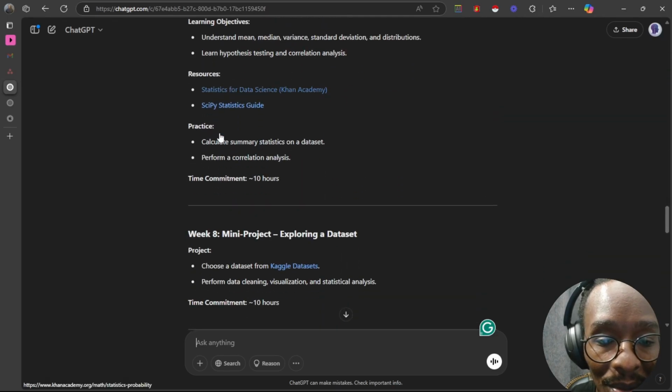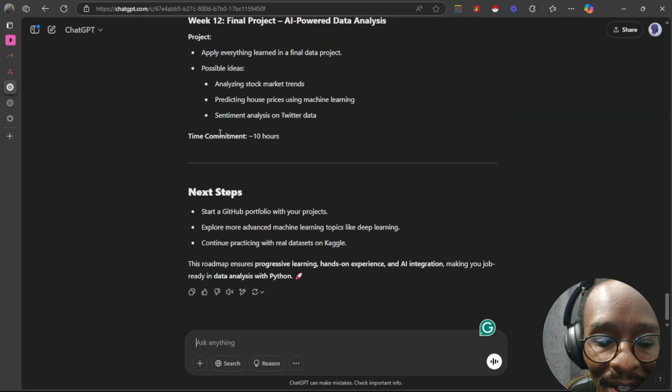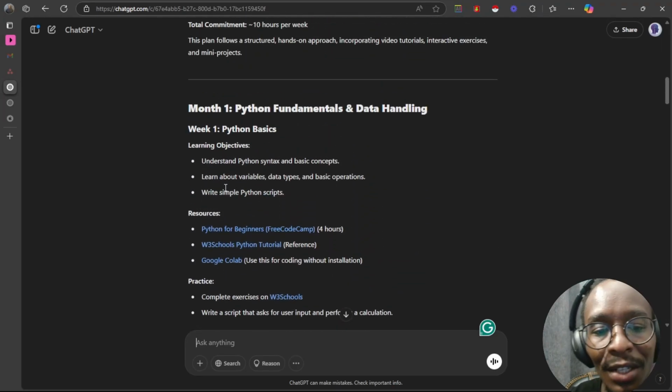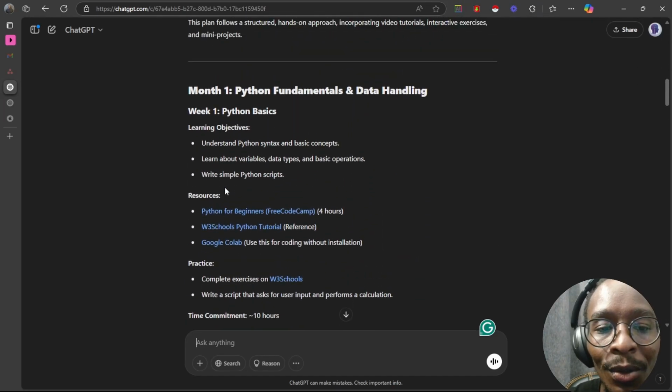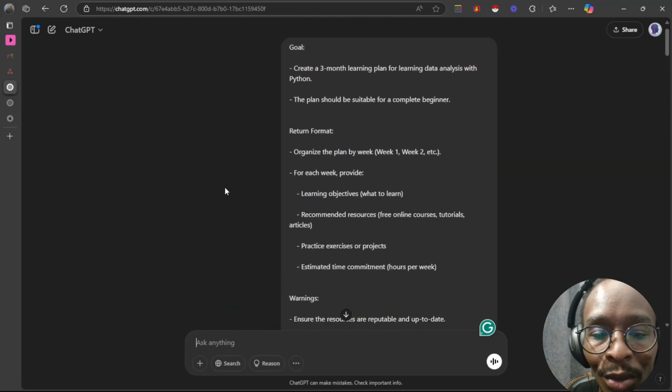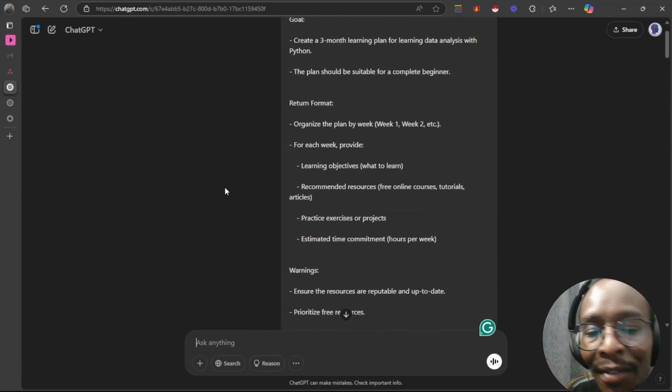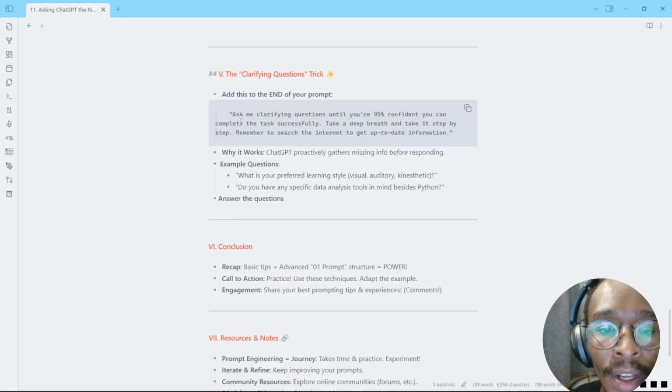Oh, this is so good, to be honest. It's kept it very simple, and then it has given you a very good structure. So this is something that you can always follow. So make sure that you have the goal, make sure that you have the warnings, make sure that you have the context dump, and make sure that you have the return format of how you want the response to be structured. So at the end of the prompt, you can ask a clarifying question.